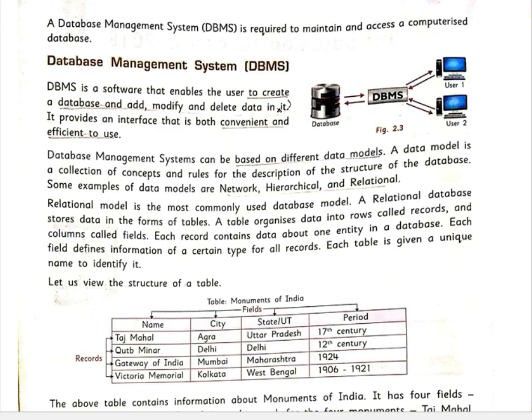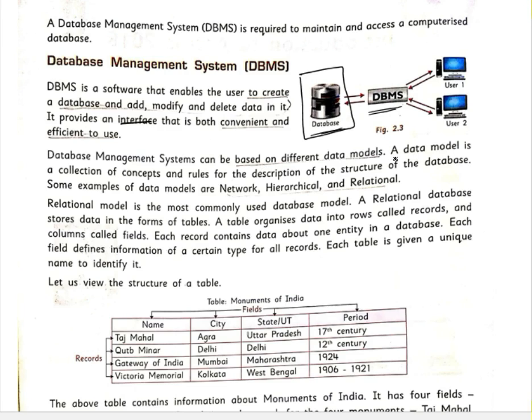So to do that we need a software. That software is our database management system. Okay, and it provides an interface that is both convenient and efficient to the user. So you can see that this is a database, a collection of all the data, and with the help of DBMS, database management system, data can be shared to two or more computers, and they can edit simultaneously.